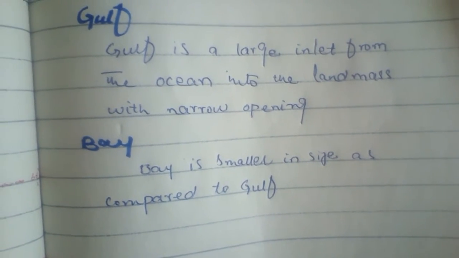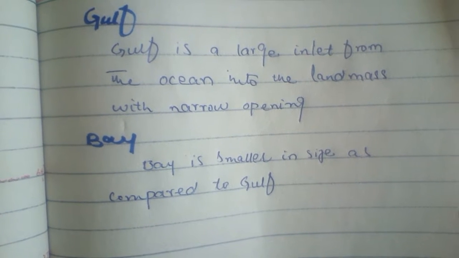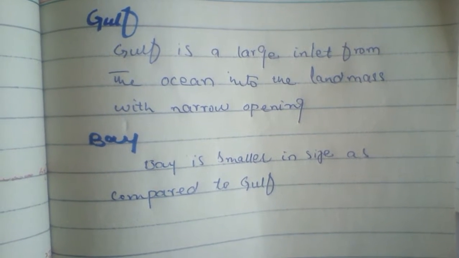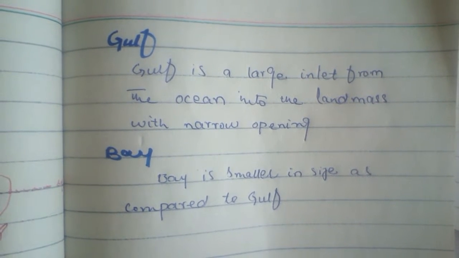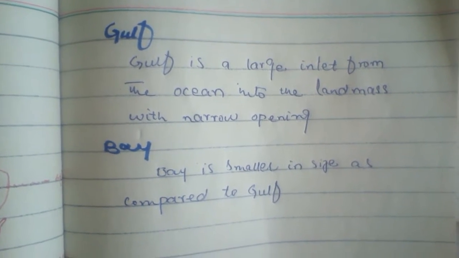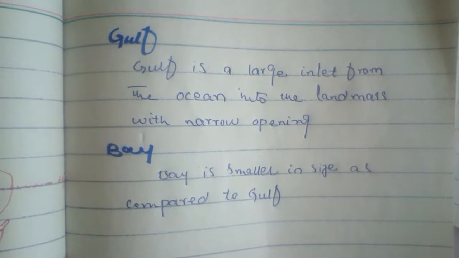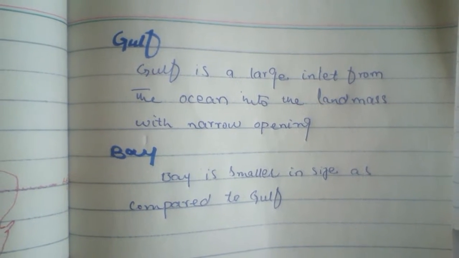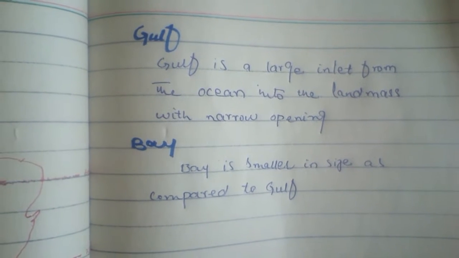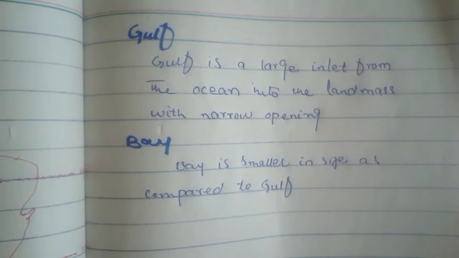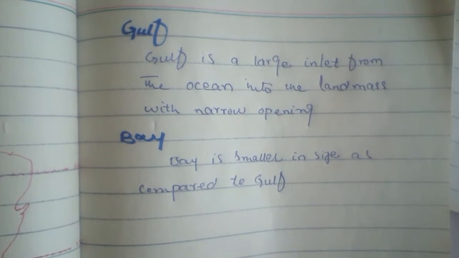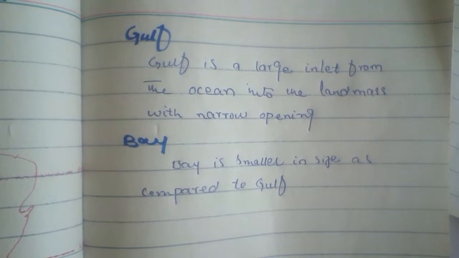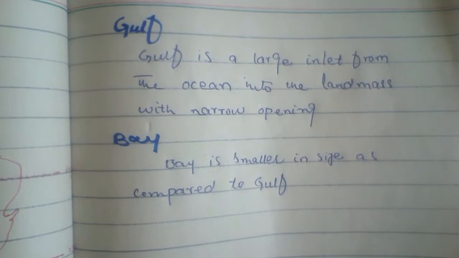You can see here the definition of Gulf. A Gulf is a large inlet from the ocean into the landmass with a narrow opening. It means that a Gulf is itself a water body, but it is connected with the land by a very thin piece of land, right? And a Bay is a smaller water body that is connected to land. A Bay is smaller as compared to a Gulf. Basically both of these are the same, only the size is different.